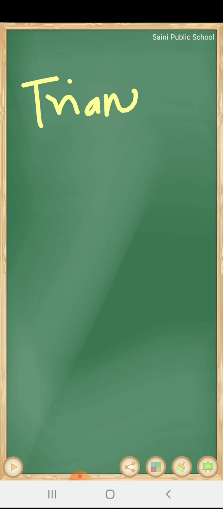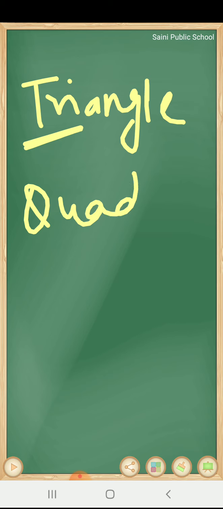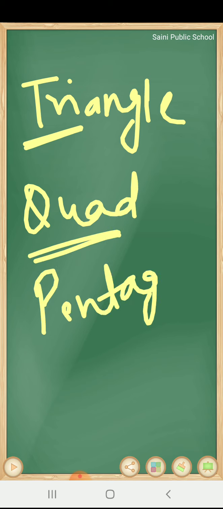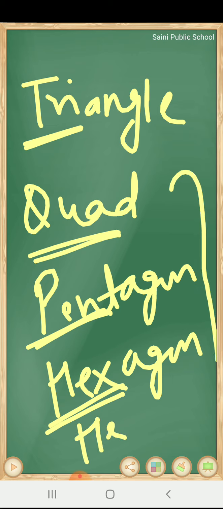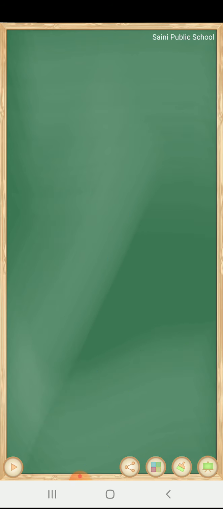Okay, triangle means three sides. Then quadrilateral means four sides. Then pentagon means five sides. Then hexagon, hexa means six sides. Then hepta, then octa, nano, like this. So all these polygons are named according to their number of line segments. Okay, so this was polygons.